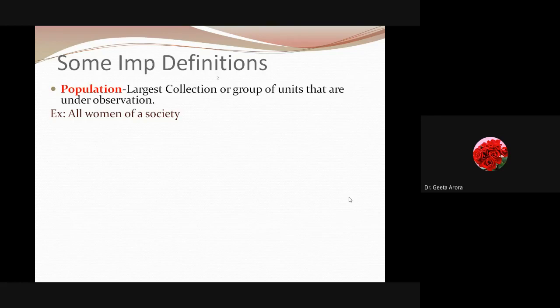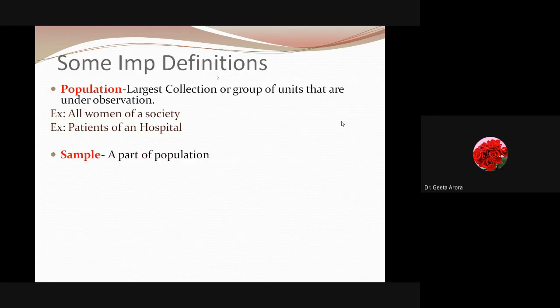So that makes a population of women. Or suppose I'm working in a hospital, and I'm looking at how many patients are suffering from COVID-19, or how many patients are coming for surgery related to some accident. Again we are talking about some group of things. So there we are talking about the population.